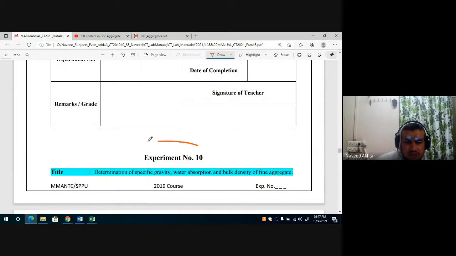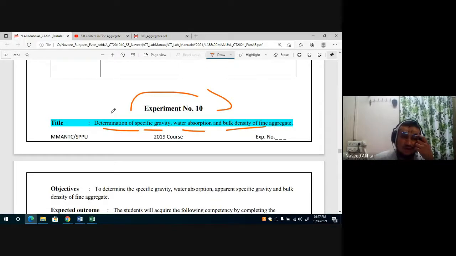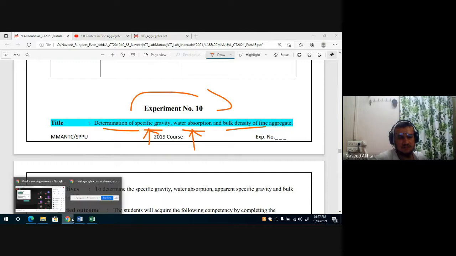Now you see experiment number 10, the determination of the specific gravity, water absorption and bulk density of the fine aggregate. These are very important properties: specific gravity, water absorption and moisture content of the fine aggregate are needed for the mix proportioning of the concrete. So we'll stop for 5 minutes and then we'll start.